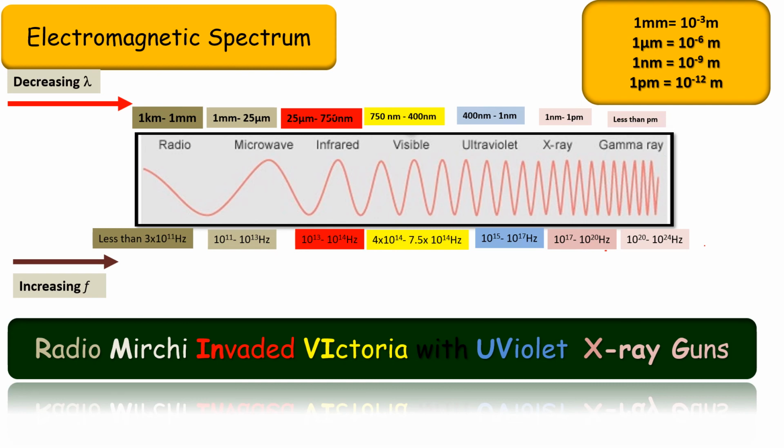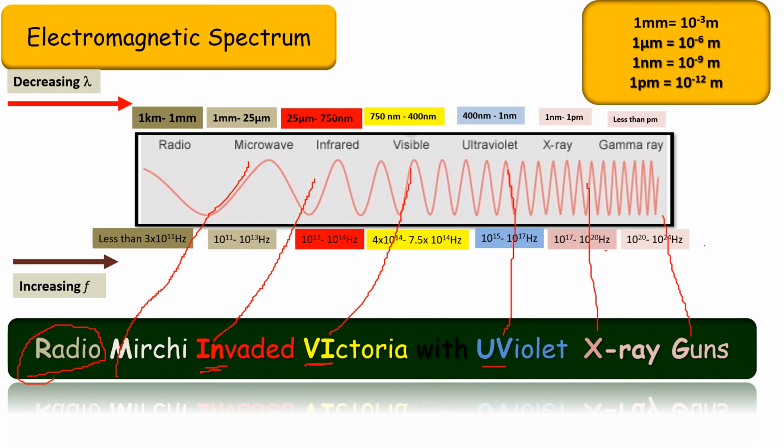So Radio Mirchi invaded Victoria with ultraviolet X-ray guns. Radio is R, for radio waves; Mirchi, M, means microwaves; invaded, the I, will stand for infrared; then Victoria, V, will stand for visible; then ultraviolet, then X-ray, and then gun. So this is how you can remember: Radio Mirchi invaded Victoria with ultraviolet X-ray guns.